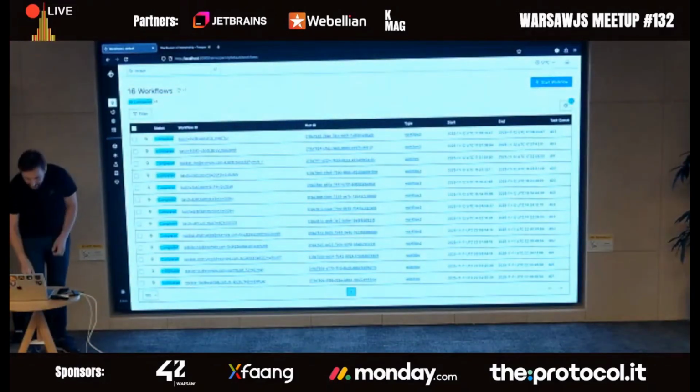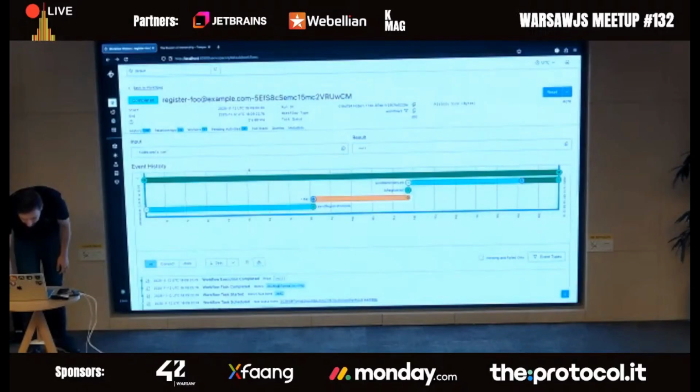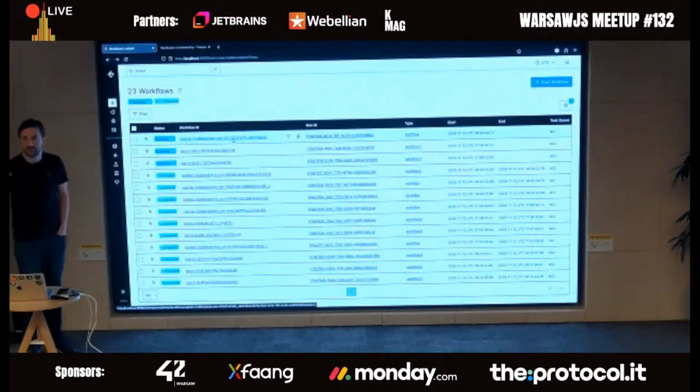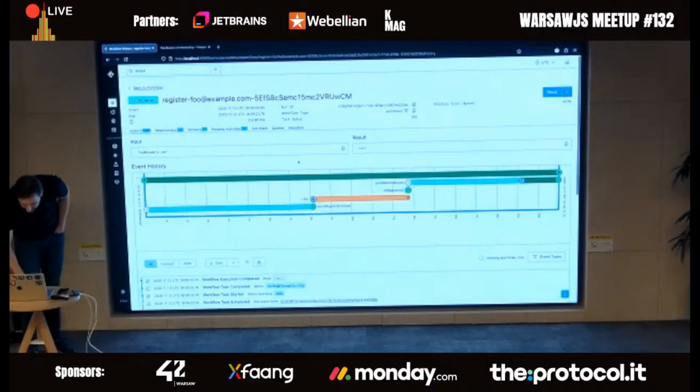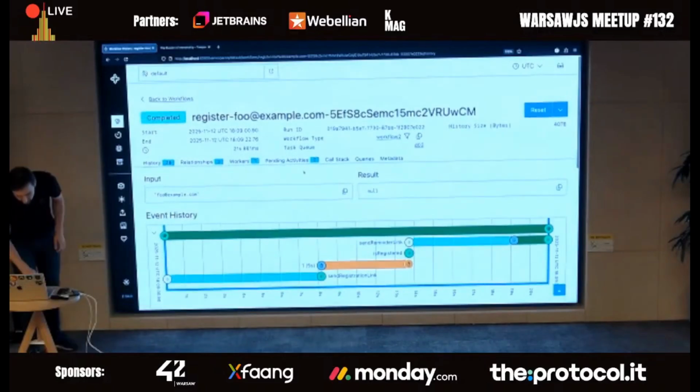The other thing that I have not shown you yet is called the Temporal server. I'm going to refresh it so that you will see some things are still running here, but this one is completed. Oh, I know why they are still running. You remember? Because I forgot to do a sleep of tomorrow at 7 p.m. These were actually complete, but that's cool. All right, so here I have a workflow. I'm going to make it bigger for you.